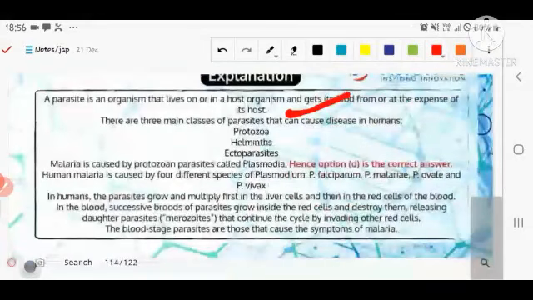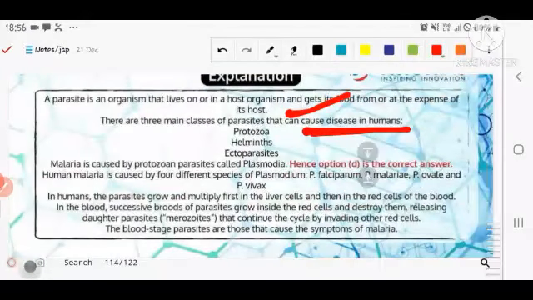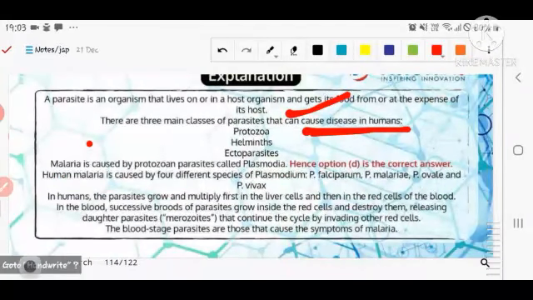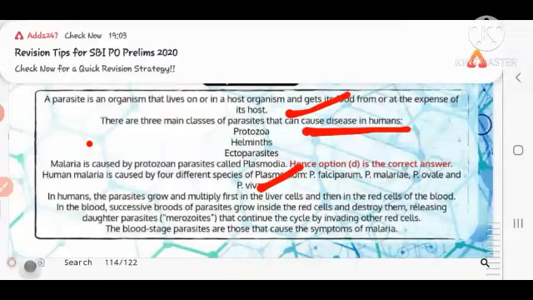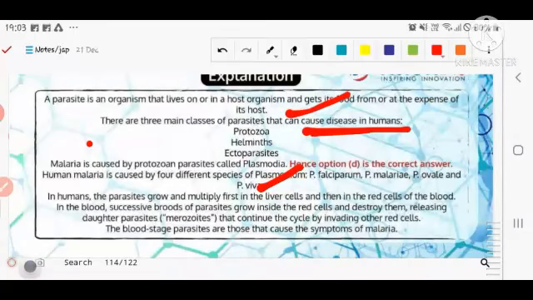The three main classes of parasite that can cause disease in humans: number one is protozoa. See, malaria is caused by protozoa, you know very well, and that is Plasmodium. So the answer is correct. Human malaria is caused by 4 different species, for example Plasmodium falciparum, malariae, ovale, vivax. Vivax is much more dangerous. Number one thing, falciparum, is the one that is seen much more.